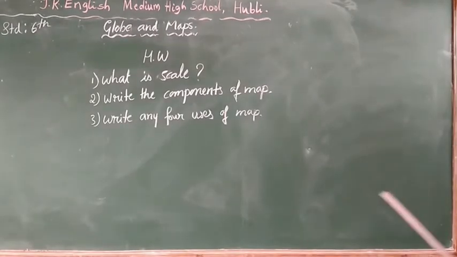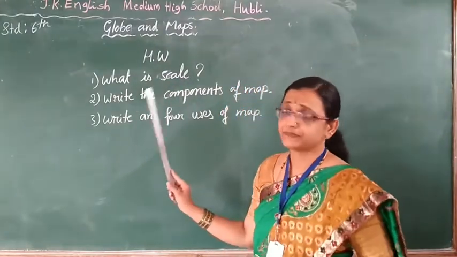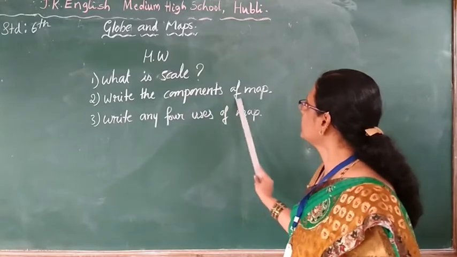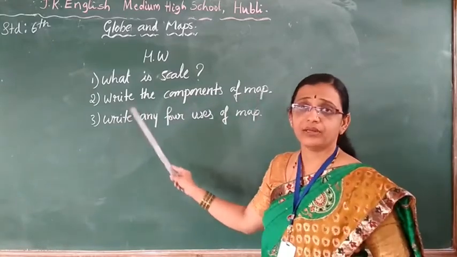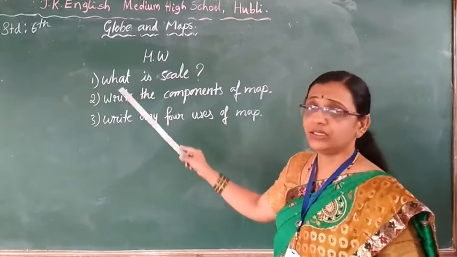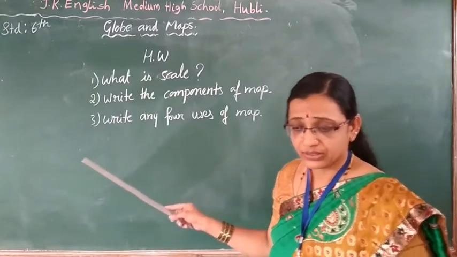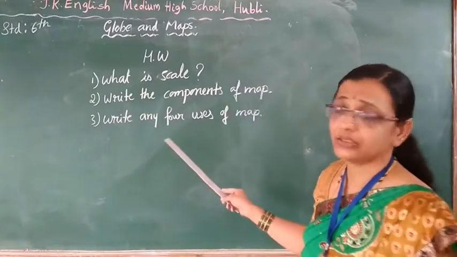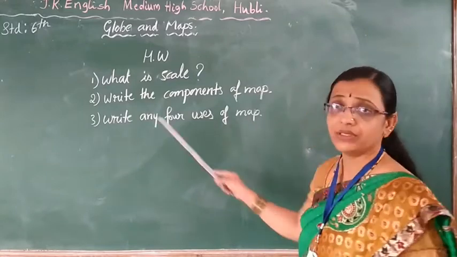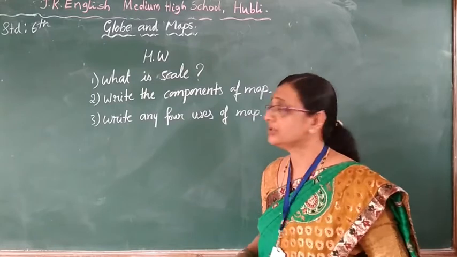Yes. See children, 3 questions I wrote. What is scale? I wrote the definition on the board. Then you write the components of the map. 5 components I wrote on the board, children. That one you have to write: title, scale, latitude, longitudes, index, direction. Next comes, write any 4 uses of map. 7 I wrote, children. Any 4 you have to write.